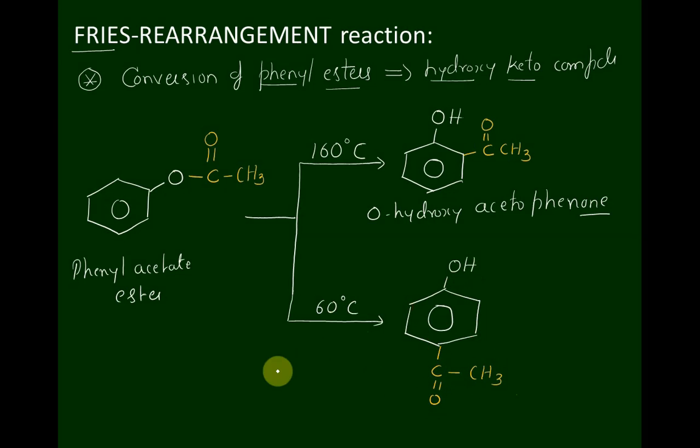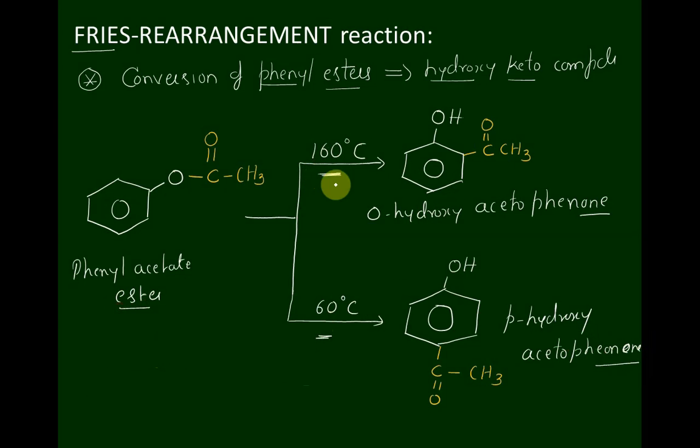The name of the compound is para hydroxy acetophenone. So the process of conversion of ester to ketone at suitable temperatures is called the Fries rearrangement reaction. In the Fries rearrangement reaction, these two temperatures play a very important role.